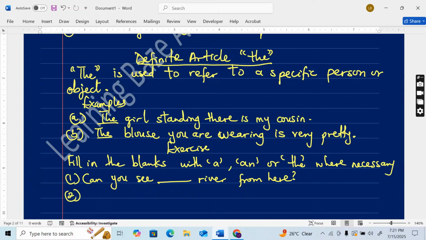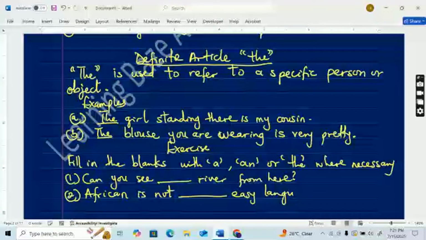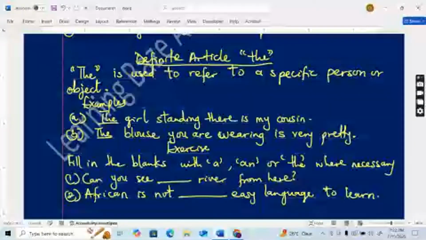Number two: Africans, dash, easy language to learn.